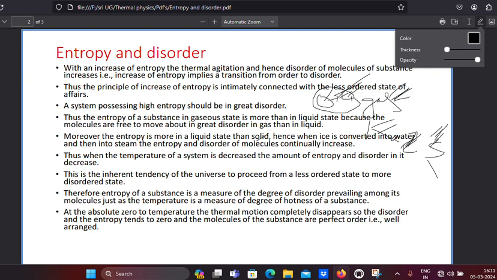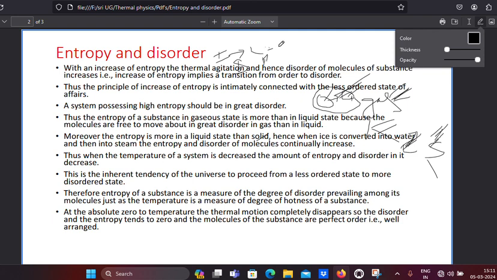When ice is converted into water and then into steam, the entropy or disorder of the molecules continuously increases. Suppose ice, in solid state, has less entropy. When solid is converted into liquid, liquid has somewhat less order, meaning somewhat more disorder compared to solid, so its entropy increases.